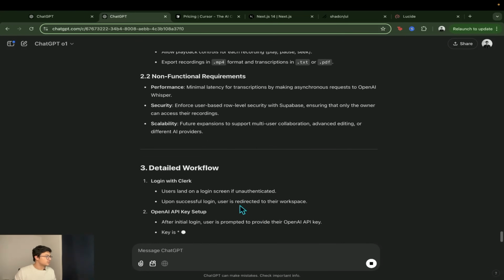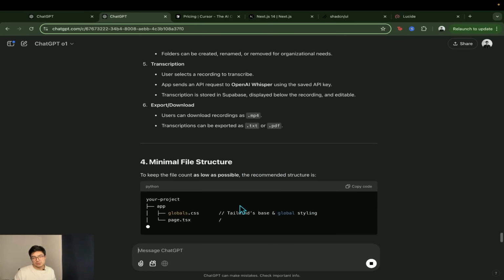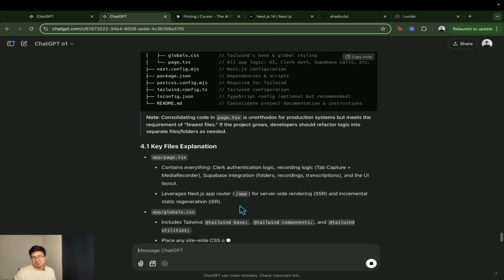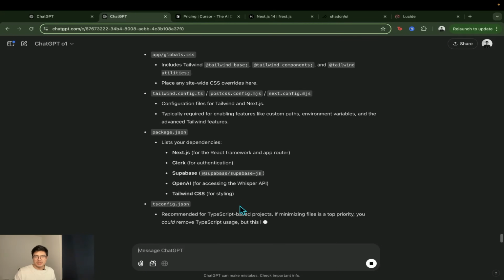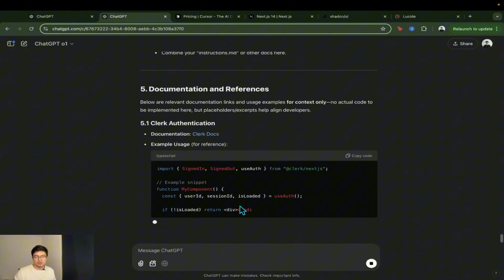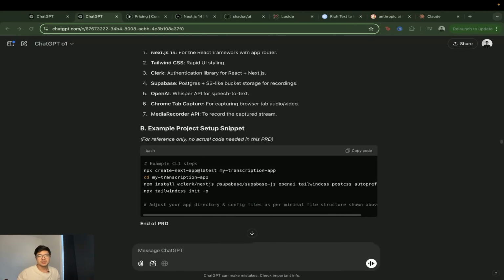Cool, so we're getting all this. I forgot to ask it to give me everything in Markdown. That's a big mistake of mine, but we're going to do it now. It seems like OpenAI is really bad at converting large amounts of text into Markdown consistently. So what we're going to do is copy the answer that you got for the PRD.